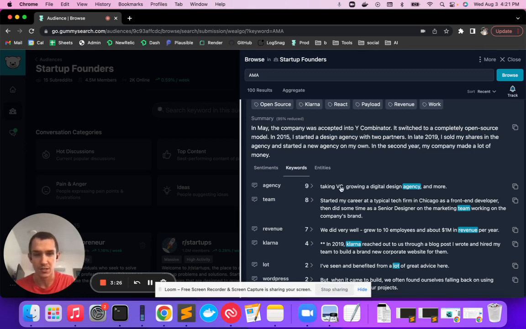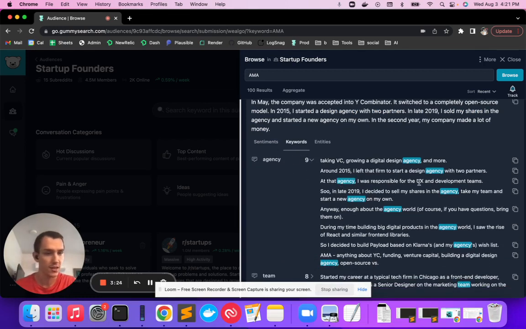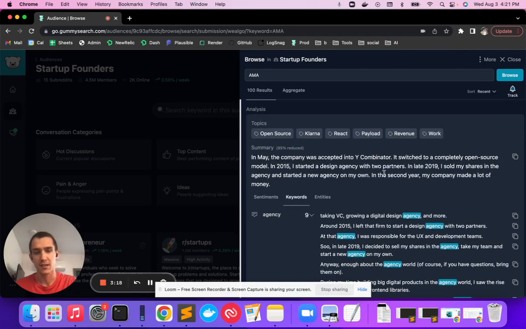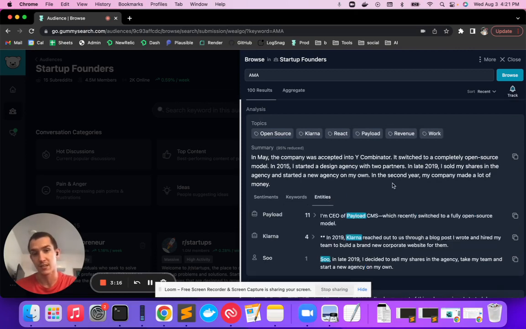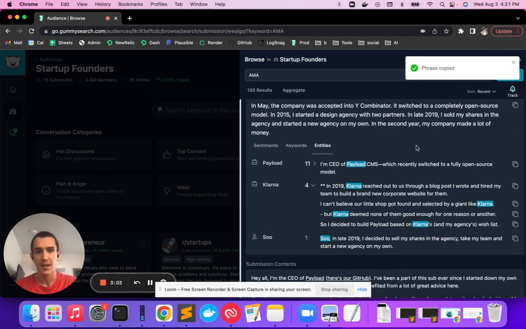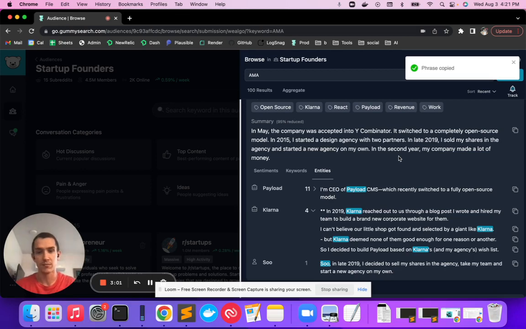So, for example, agency. Here are all the instances of the word agency. You can really dive in and figure out what is important in this long body of text. And lastly, it extracts the entities, which are companies, products, people. You can see this is the company, Klarna. You can also expand and copy-paste certain snippets if there's something that you like. And so that's GummyAI working on summarizing a really long text post.